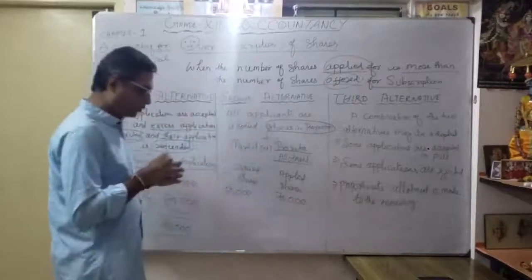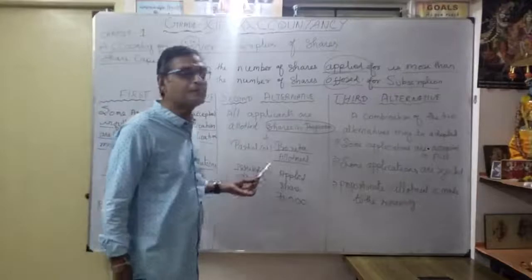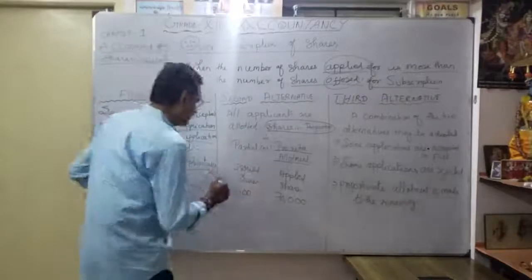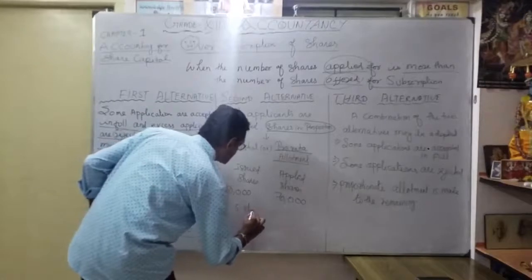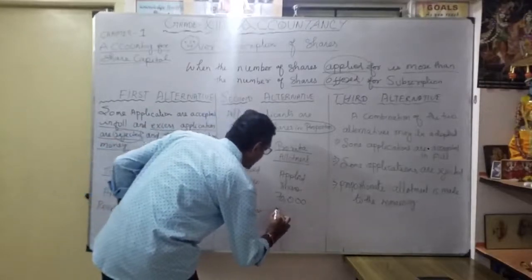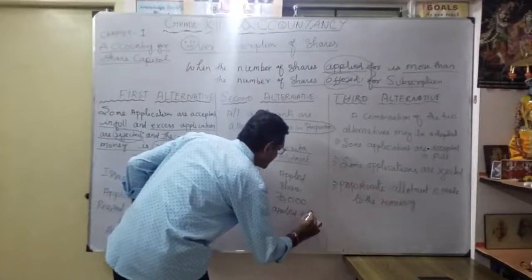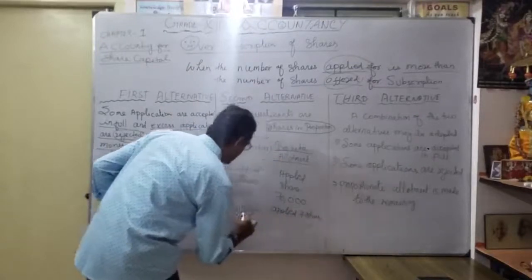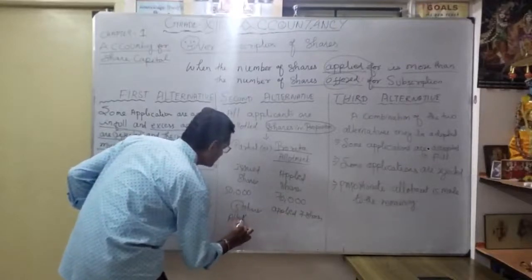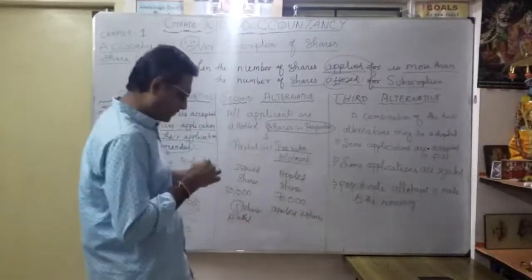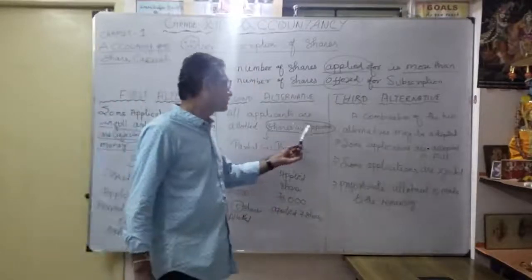How do we give the treatment according to the second alternative? The condition here is that every 7 shares applied, 5 shares are allotted. Whoever applied for 7 shares is allotted only 5 shares. Understood? That is called shares in proportion.